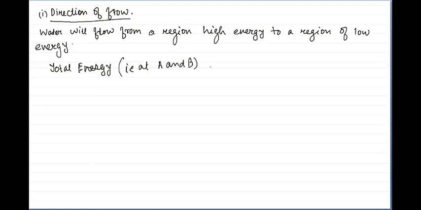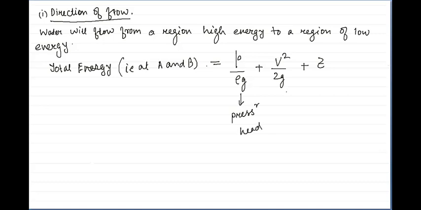And we know the total energy formula: P by rho g plus V square by 2g plus Z. P by rho g is your pressure head. This is velocity head. And this is your datum head. Right?